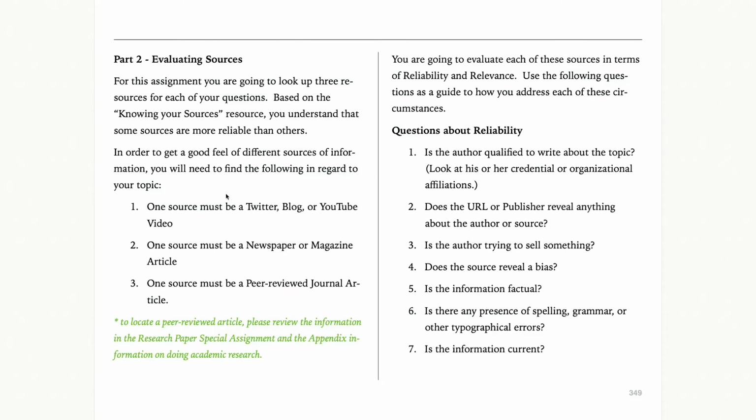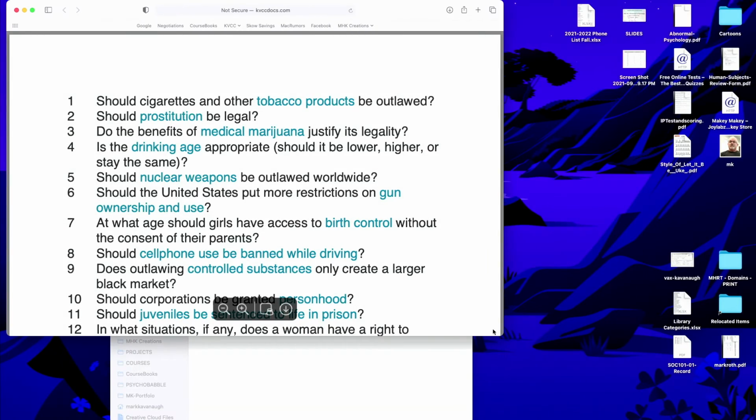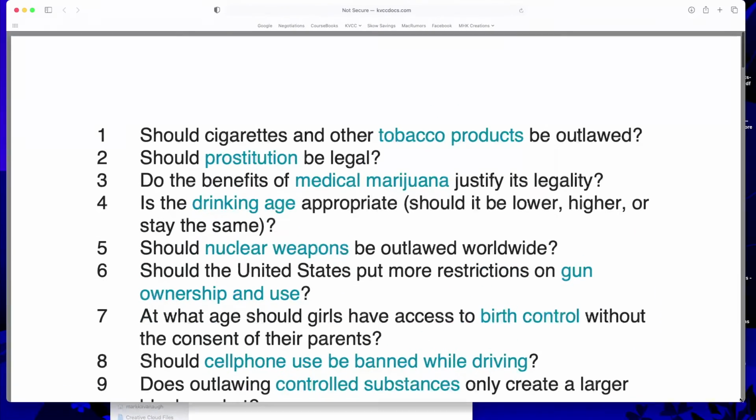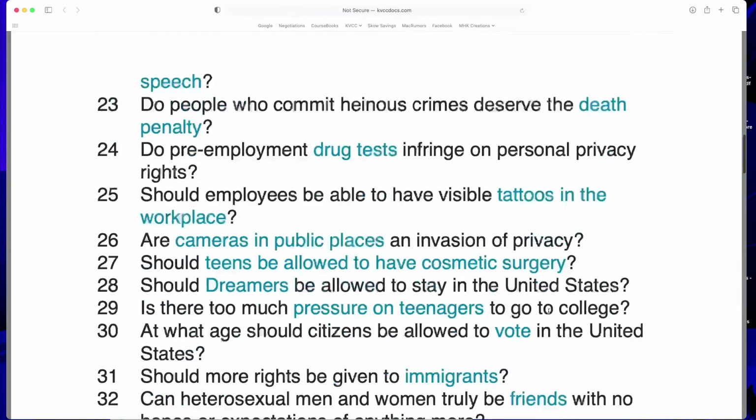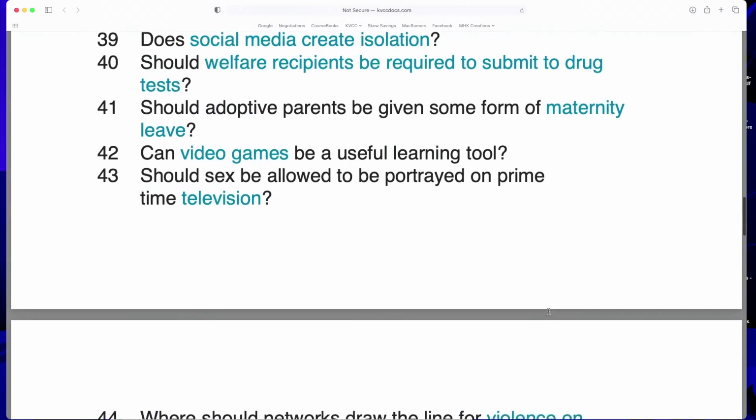Now I skipped over back here in order to make my way through the methodology here, and we see these two links. If you're hard-pressed to find a question that you're interested in researching for this particular assignment, you can access either the Word version or the PDF version of a whole list of controversial topics. So I'll click on the PDF version here, open that right up, and it's just a whole list of all kinds of different controversial topics.